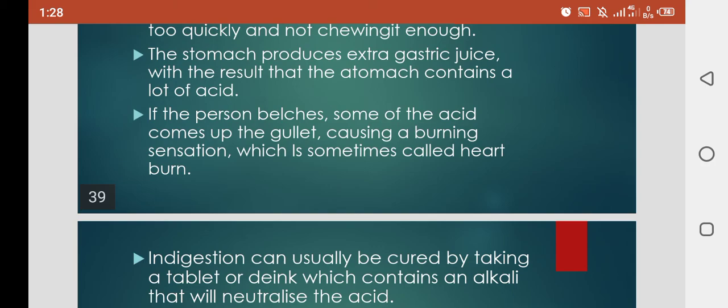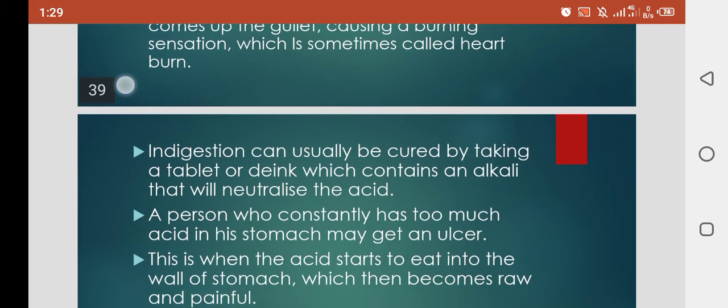When food is not chewed properly, our stomach produces too much acid, and this causes indigestion. Sometimes we start to belch, and the acid comes up our gullet or esophagus, causing a burning sensation. This is called heartburn.